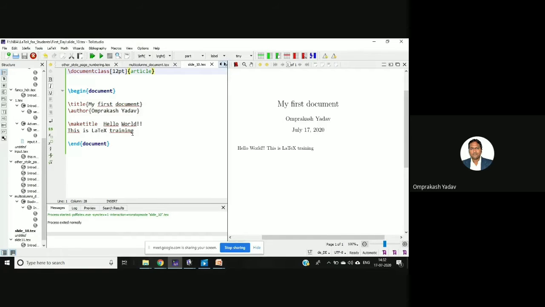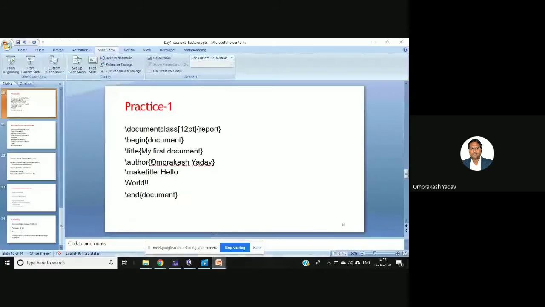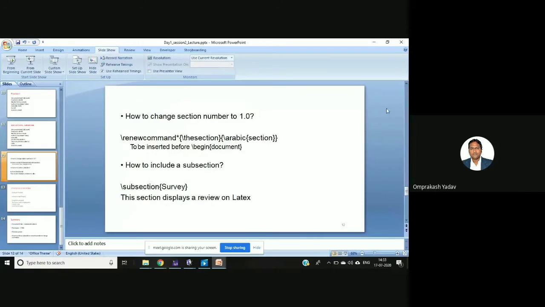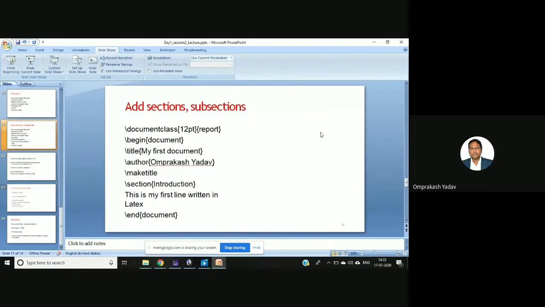Okay, now let's go to the slide. Then the next part: how to add sections and subsections to our document. We have seen how to create the title and the document as report, article or book. Then in that book or article, how we can use sections or subsections. Let's see by example.